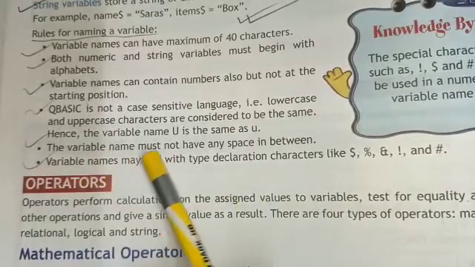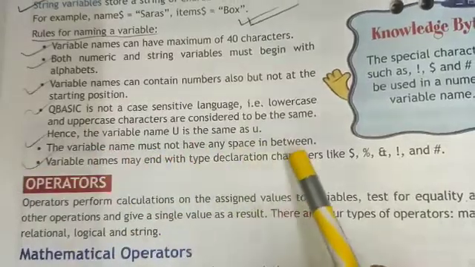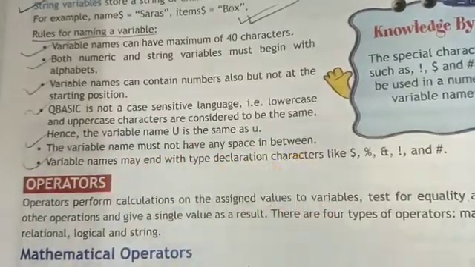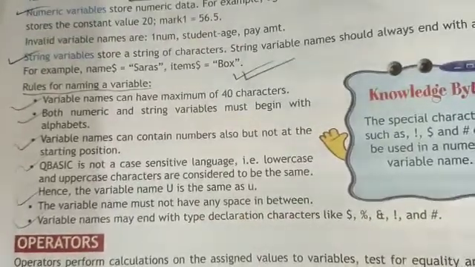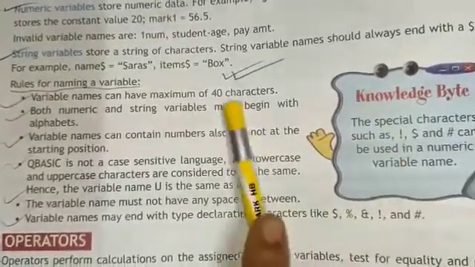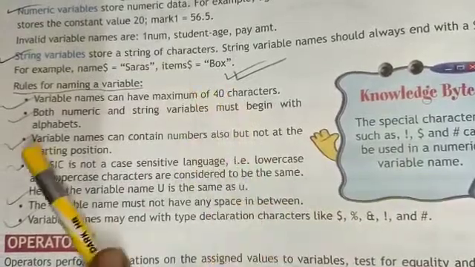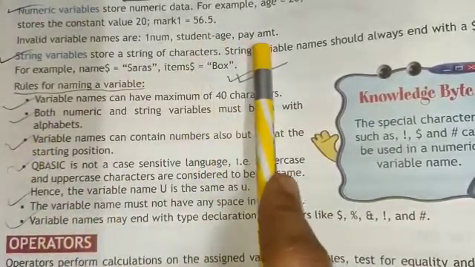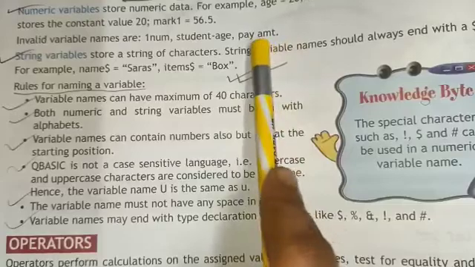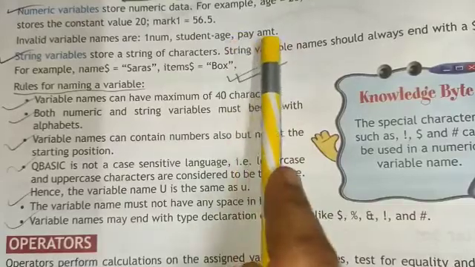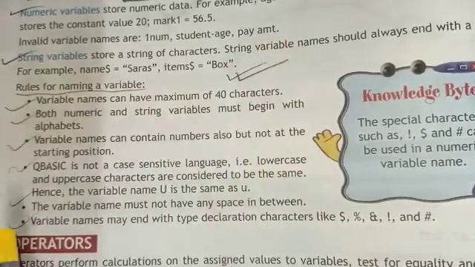The variable name must not have any space in between. So here in this variable name there is a space given between pay and amount, so this cannot be a variable.